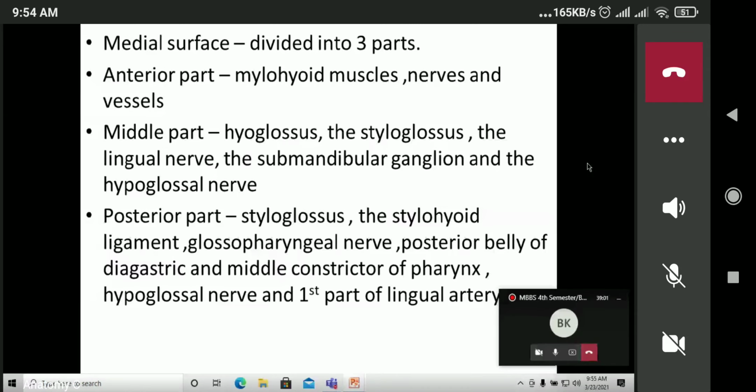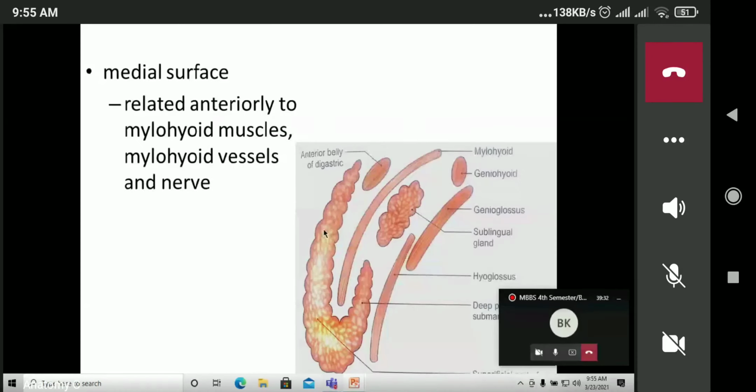Similarly, the middle part is related with the hyoglossus and styloglossus muscles, the lingual nerve, the submandibular ganglion, and the hypoglossal nerve. And the posterior part is related with the styloglossus muscle, the stylohyoid ligament, the glossopharyngeal nerve, the posterior belly of the digastric, and the middle constrictor of the pharynx. The hypoglossal nerve and the first part of the lingual artery are also there. So: anterior part and its relation, middle part and its relation, and posterior part and its relation.